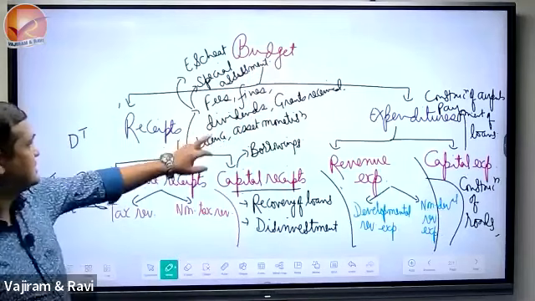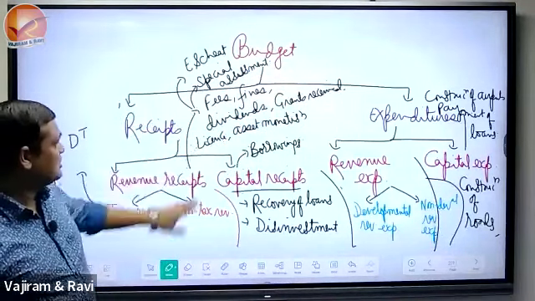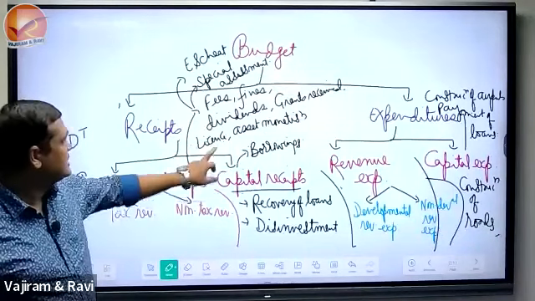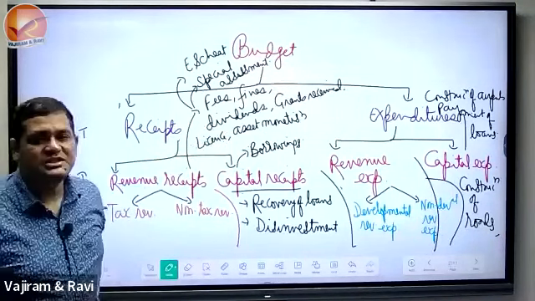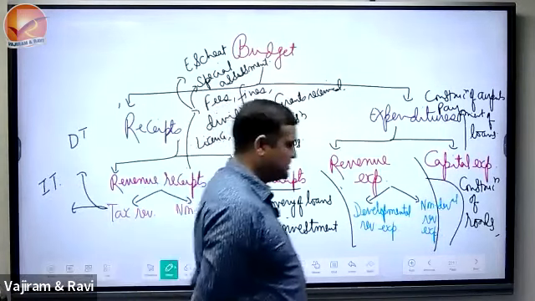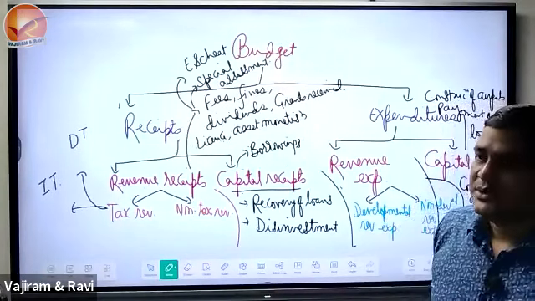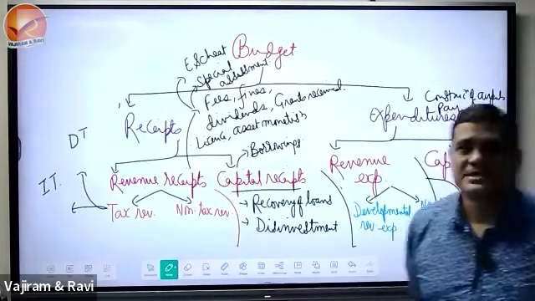Fees, fines, dividends, grants received. I will discuss all, but I'm writing the example only. License, asset monetization, borrowings. Direct taxes and indirect taxes difference we will see. All the direct taxes which I made you write, we will do discussion one by one, this entire.